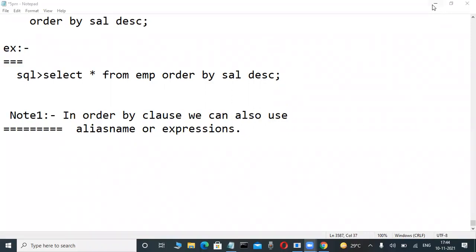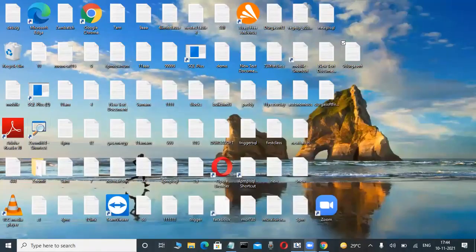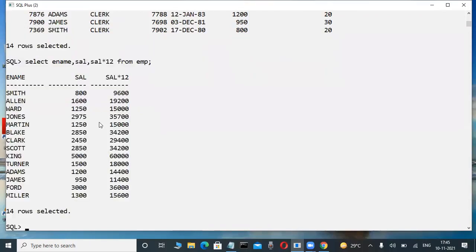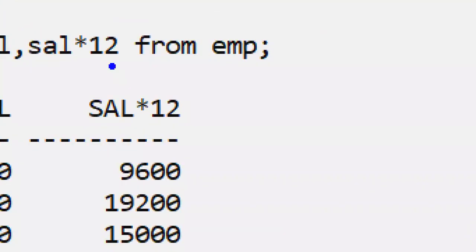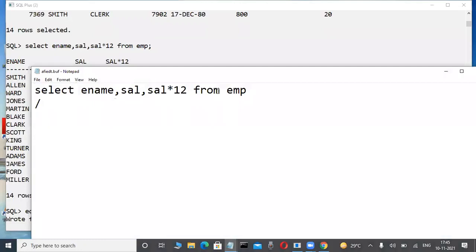In previous classes, we learned it. That's why every class is important. This is the first initial stage. Now check it out here. An alias name is just another name. Suppose, in a previous class about operators used in a select statement, I selected ename and salary to display. But for the annual salary I write salary * 12 from EMP. In place of salary * 12, I want to display another name. That is called a column alias name. Do you remember it from previous classes? Yes, here I'm telling you about this query.